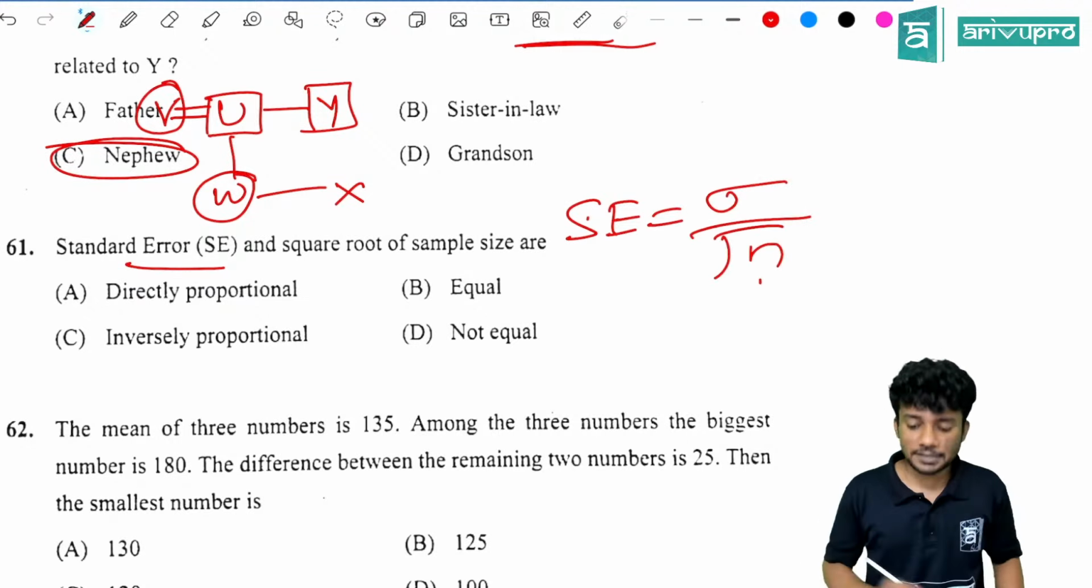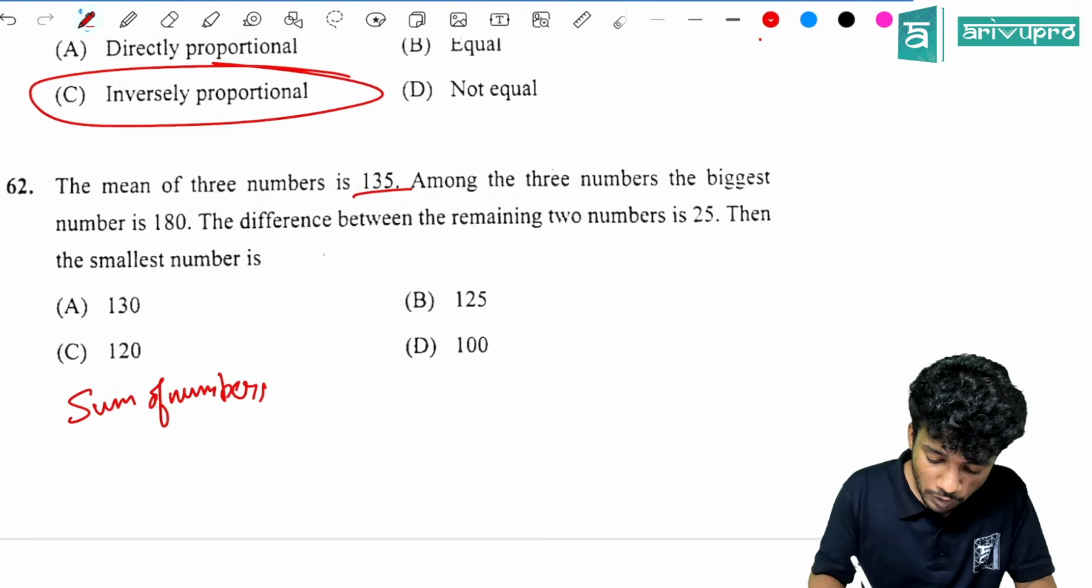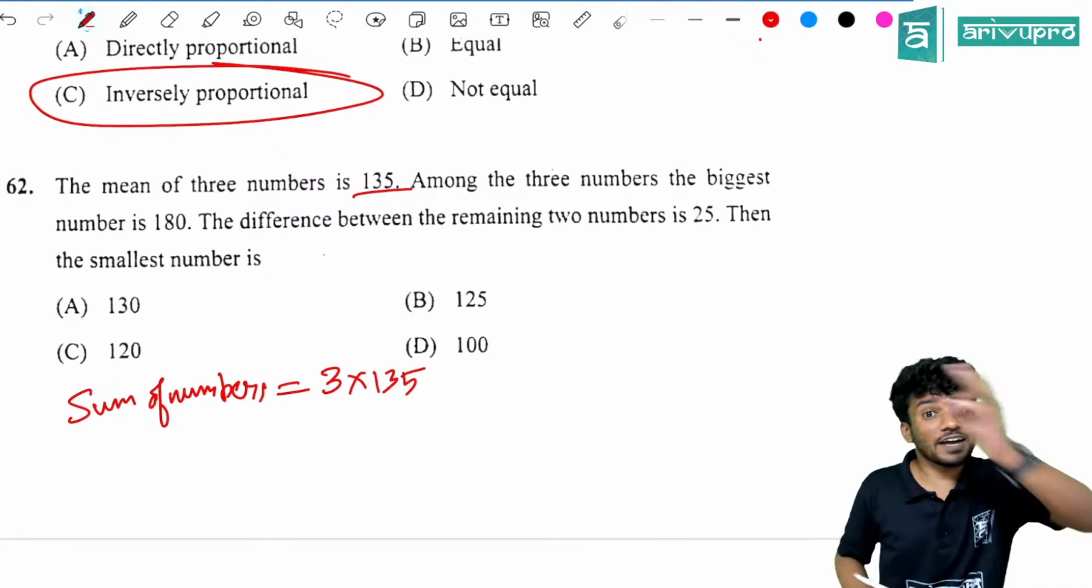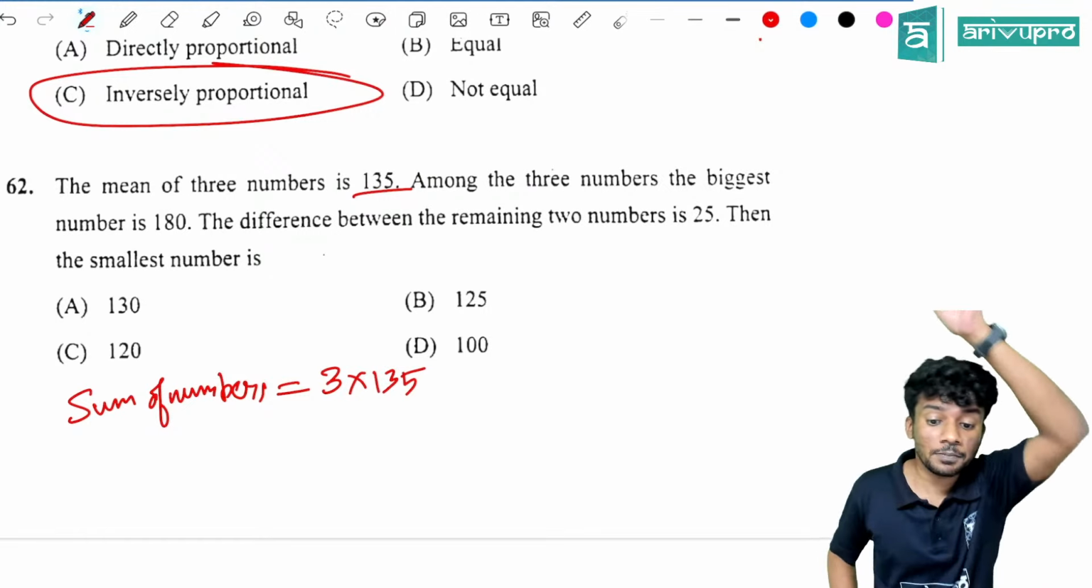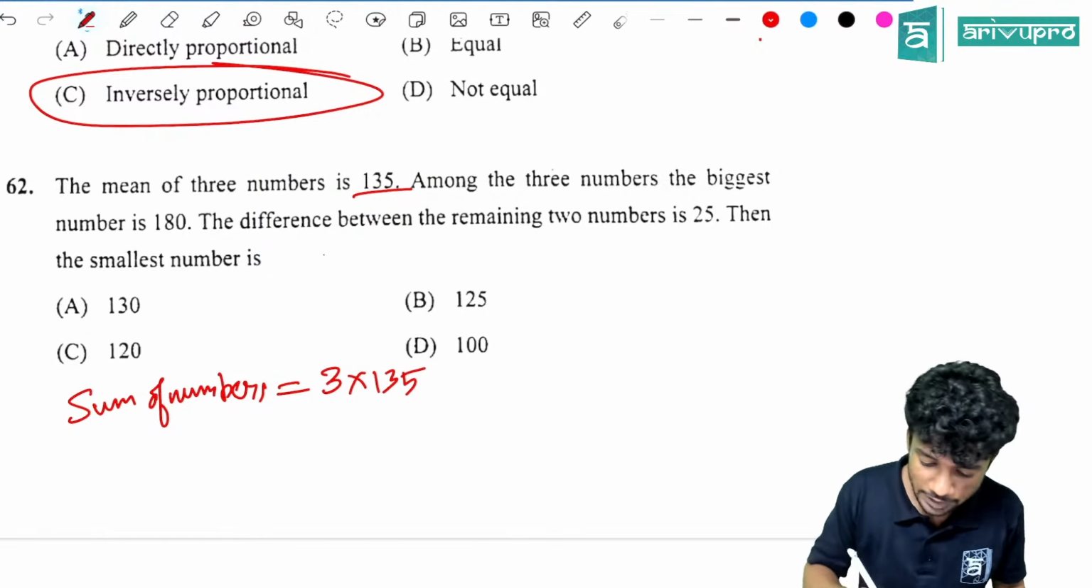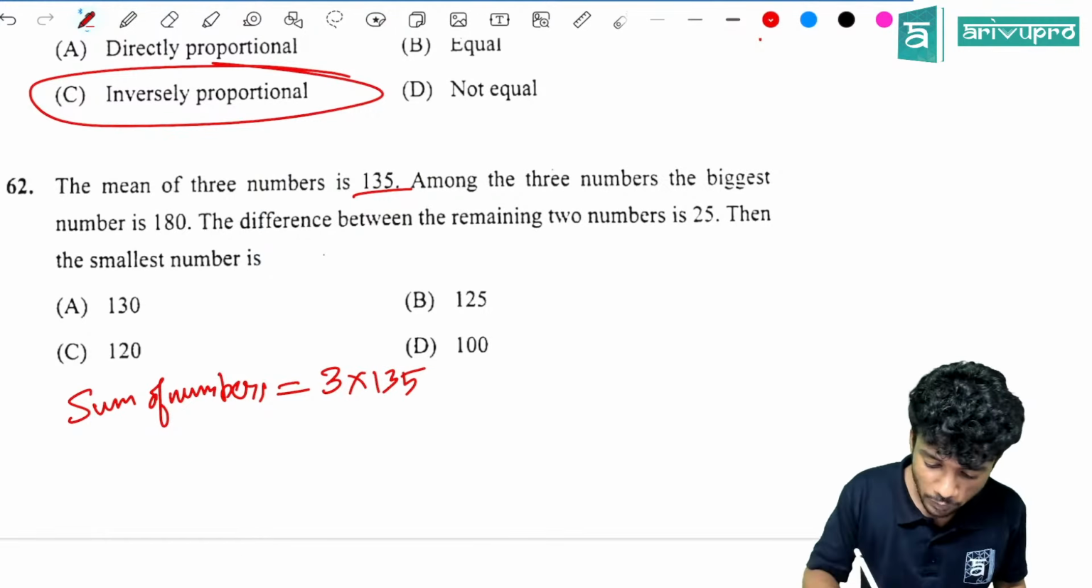Very direct question. The mean of 3 numbers is 135. That means the sum of the numbers: 3 numbers are there, right? So 3 into 135, you can find the sum of all the numbers. How much will you get? 135 into 3, use the calculator. You will get 405. That is the sum.